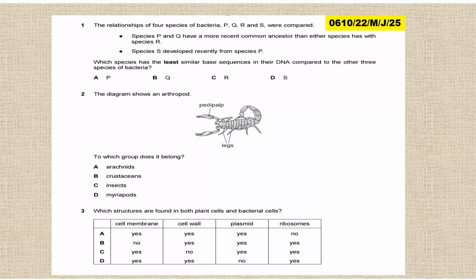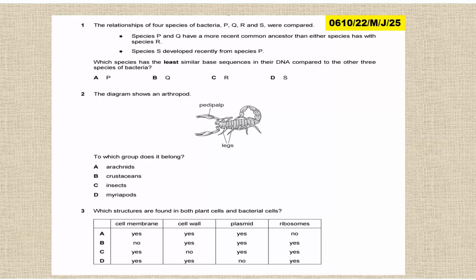All right, then let us look at the question that is from 2025, that is May, June, that is variant 2, May, June. Okay, variant 2, May, June. So this one,